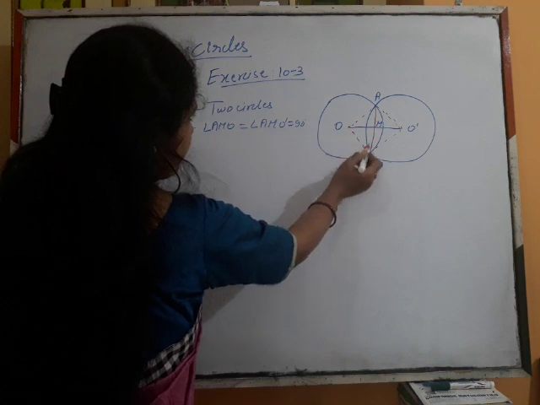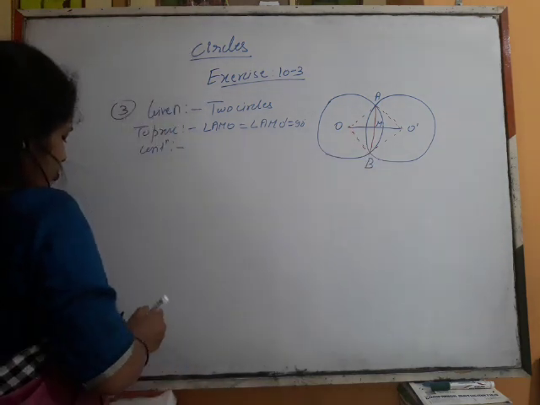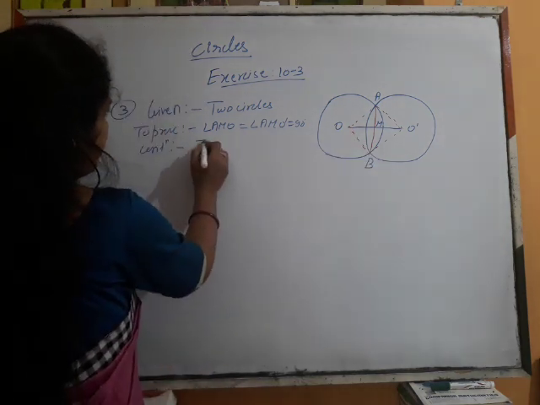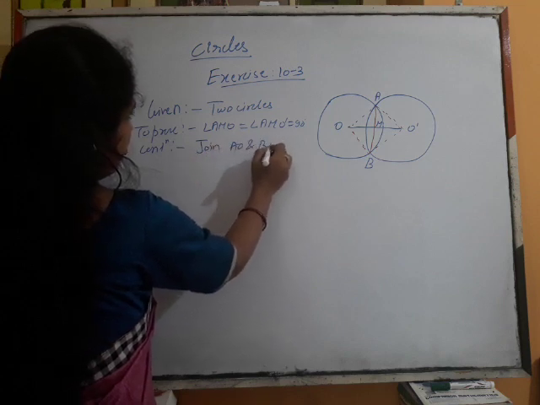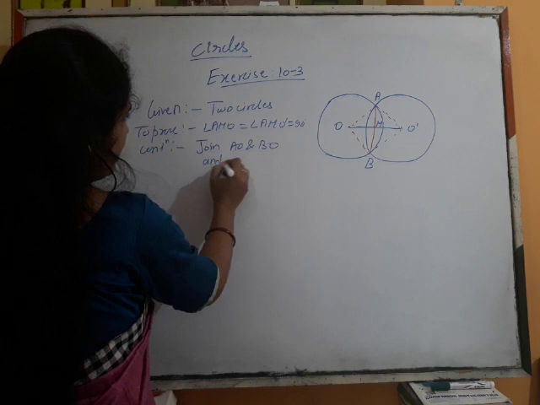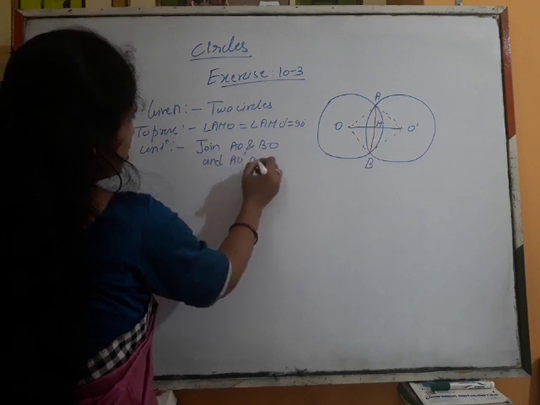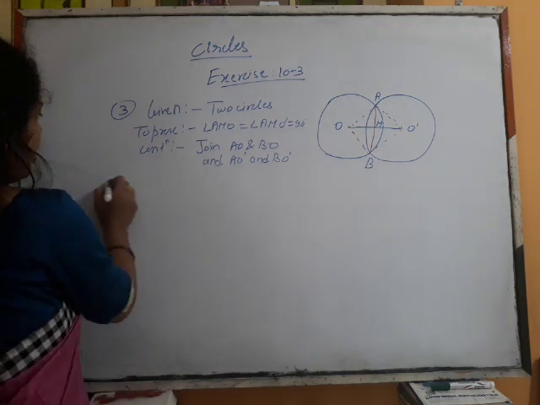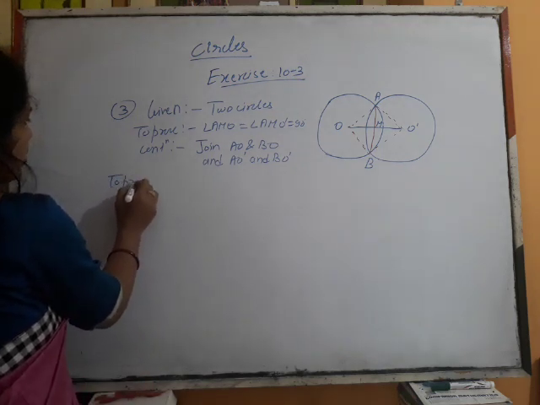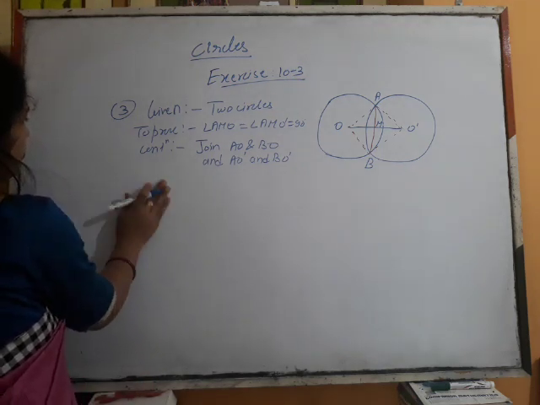Construction: join AO and BO and AO dash and BO dash. Now let us start the proof.